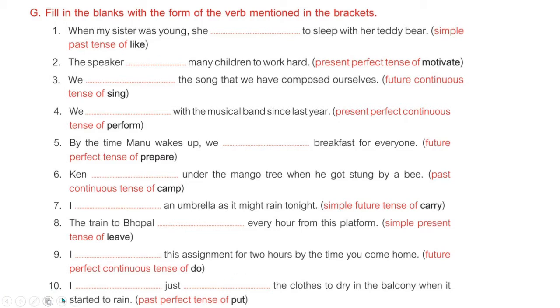10th one is I dash just dash the clothes to dry in the balcony when it started to rain. So past perfect tense. So past perfect tense is used to show the action when we talk about two actions completed in the past, and when we want to clarify about the first action completed, we use had plus v3, that is called past perfect tense. So here we will say that I had just put.